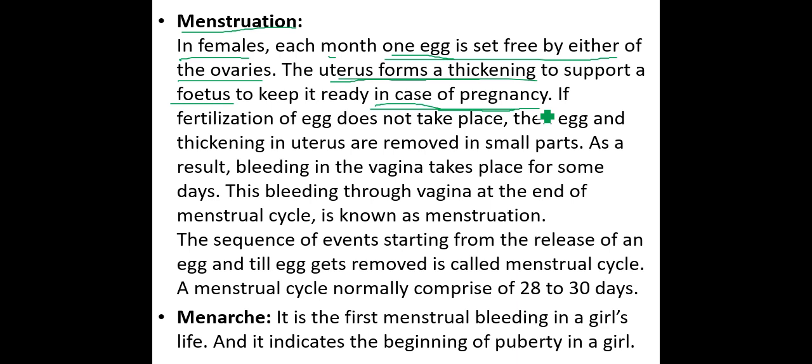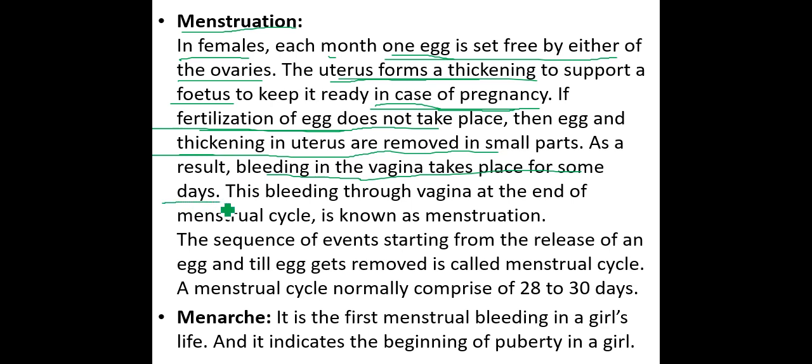If fertilization of the egg does not take place, then the thickness in the uterus is removed in small parts. As a result, bleeding in the vagina takes place for some days.